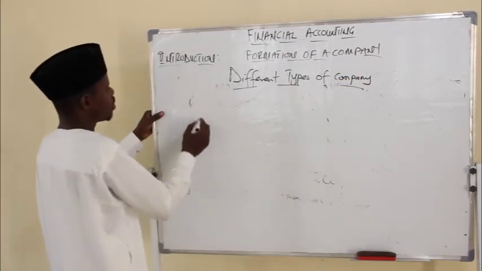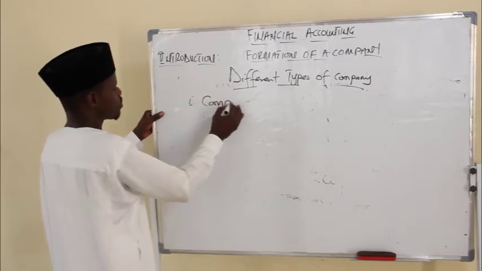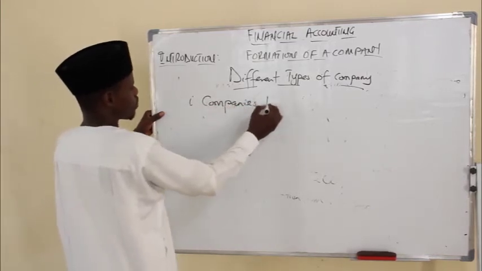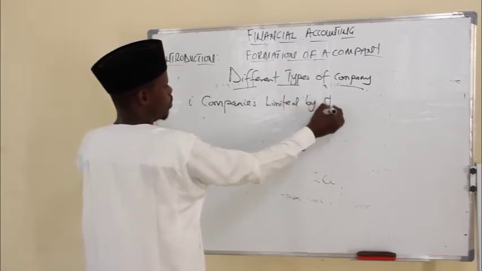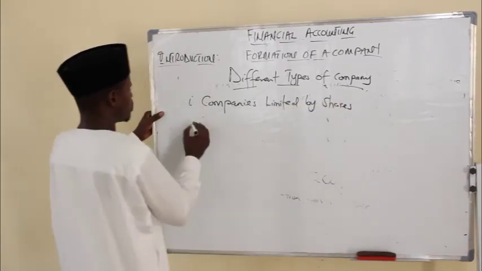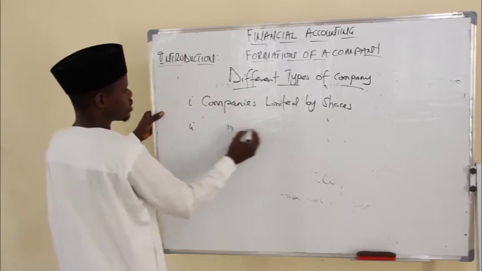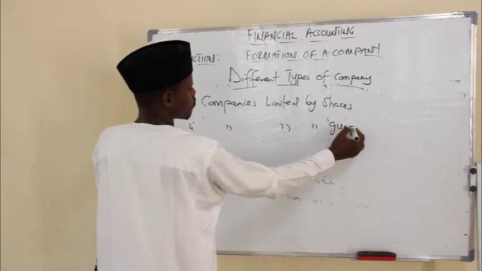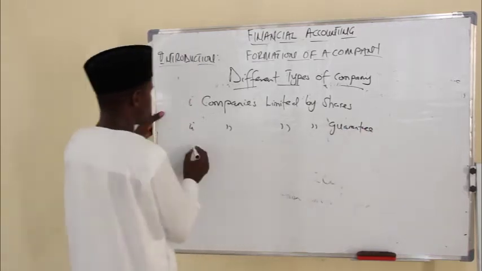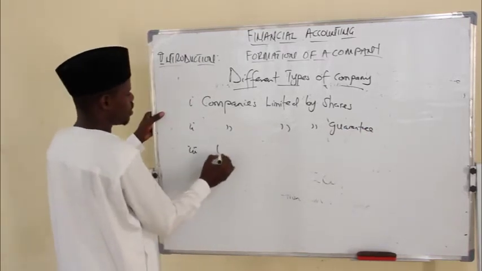We have companies limited by shares, we have companies limited by guarantee, and we have unlimited companies.